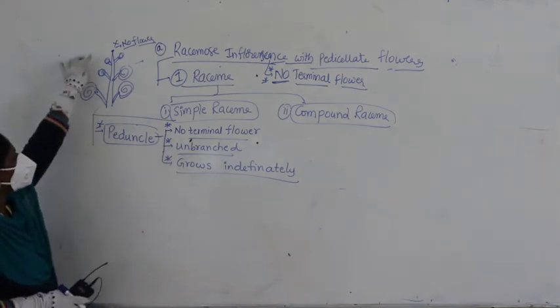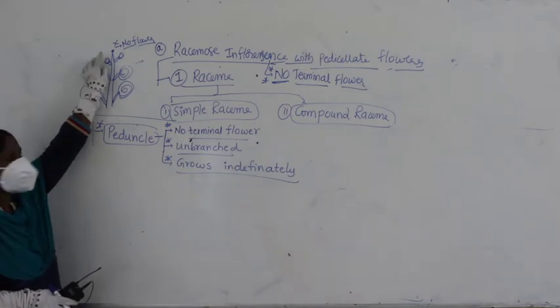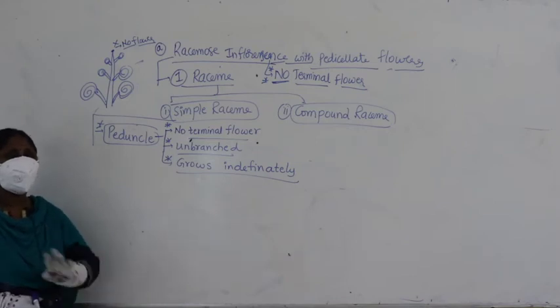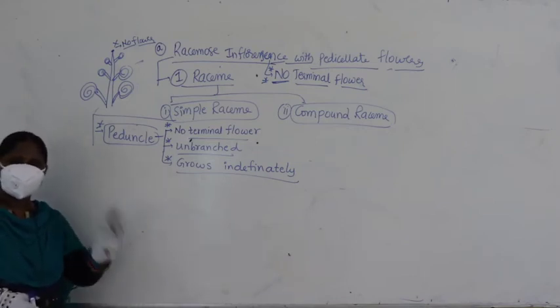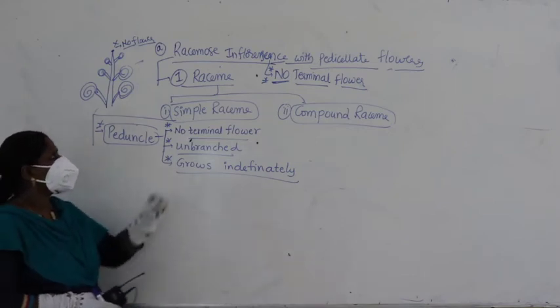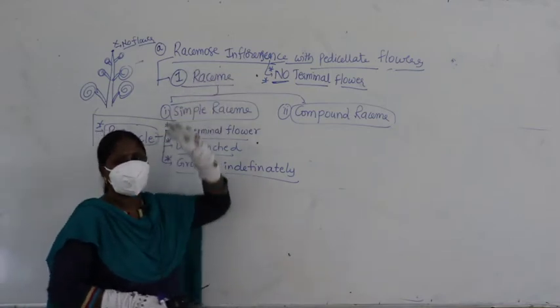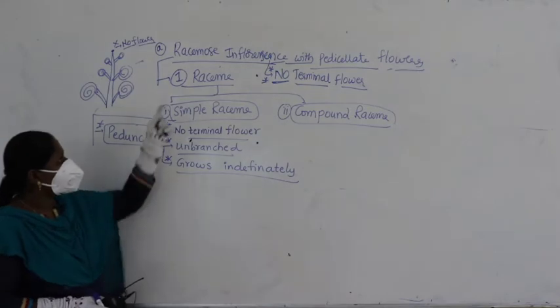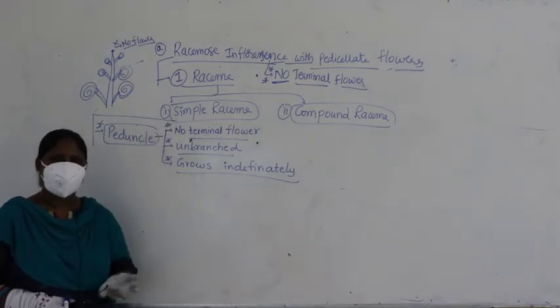If the end terminal has no flower, then you can say, closing your eyes, yes, this type of inflorescence is called racemose inflorescence.